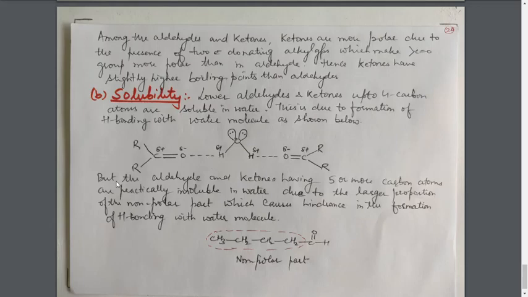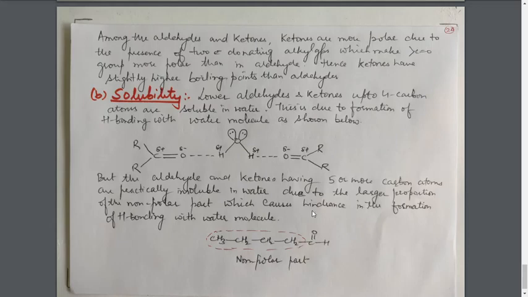But aldehydes and ketones having 5 or more carbon atoms are practically insoluble in water due to the larger proportion of the non-polar part, which causes hindrance in the formation of H bonding with the water molecule. Just like in the case of other organic compounds which are soluble in water, as the carbon chain increases, the solubility will decrease. Why is this so? Because the polar part is responsible for the solubility or the formation of H bonding, and the carbon chain is non-polar, and the non-polar part is not soluble in water, because water is polar and this part is non-polar.